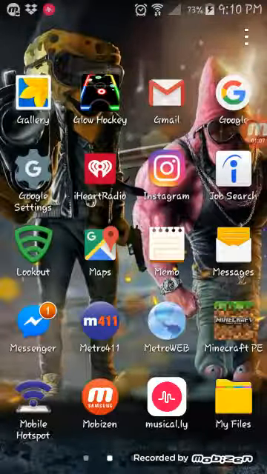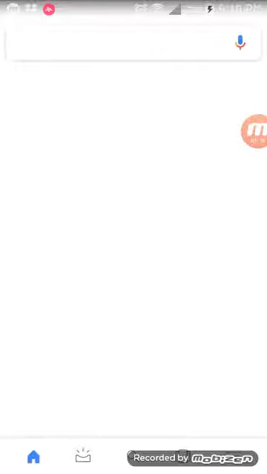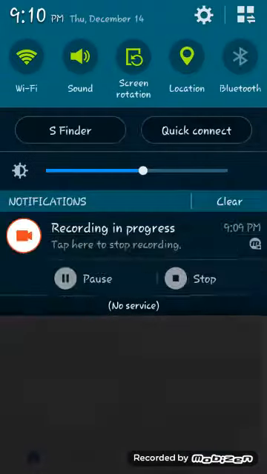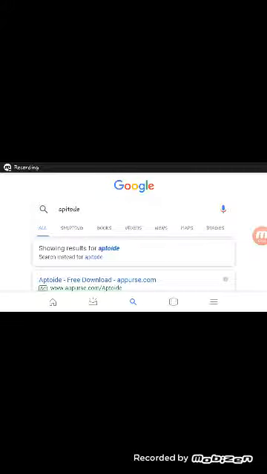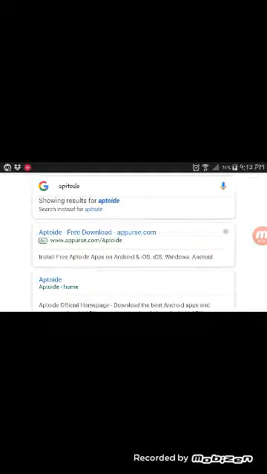Sorry, I just have a lot of apps here. Okay, now I'll pause it so I can search real quick. Okay, so now that you have Aptoide up, you'll search Aptoide. Aptoide right here.